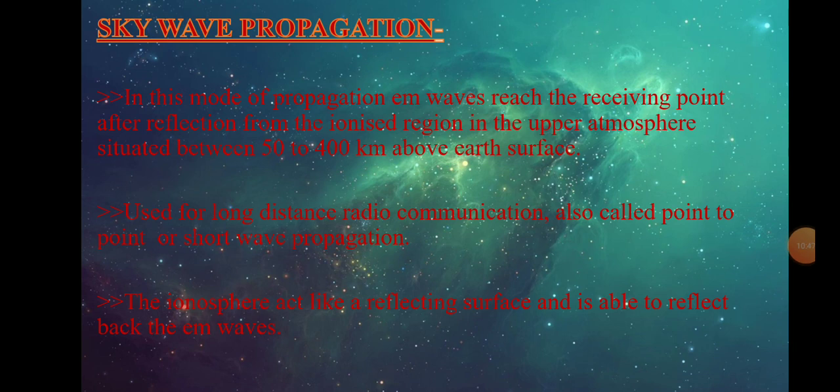This topic, skywave propagation, we already covered. It is the mode of propagation where the EM wave reaches the receiving point after reflection from the ionized region, that is, after reflection from the ionosphere, and it is used for long distance radio communication. It is also called short wave propagation, and these things we already covered. Now moving to the next slide,